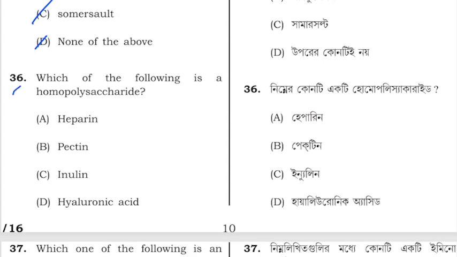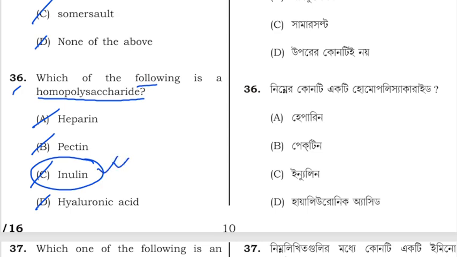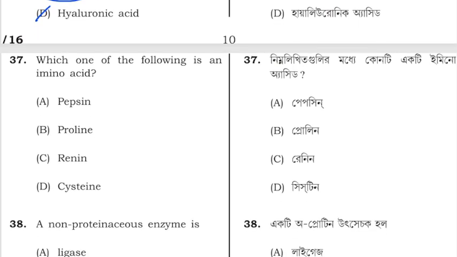Question number 36 is, which of the following is a homopolysaccharide? Heparin, pectin, inulin, or hyaluronic acid? So the correct option is inulin. Inulin is a homopolysaccharide. Next, which of the following is an amino acid? Options: A is pepsin, B is proline, C is rennin, D is cysteine. So the correct option is proline. It is an amino acid.